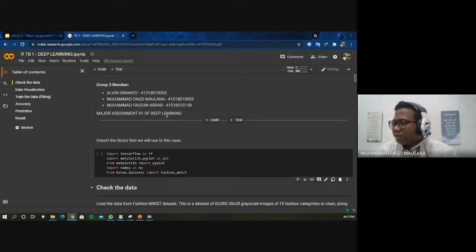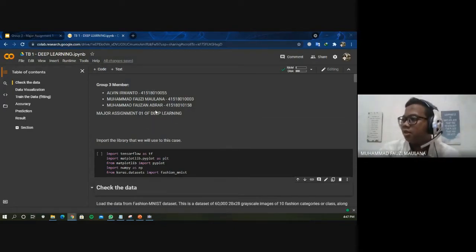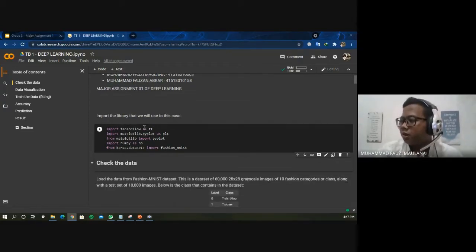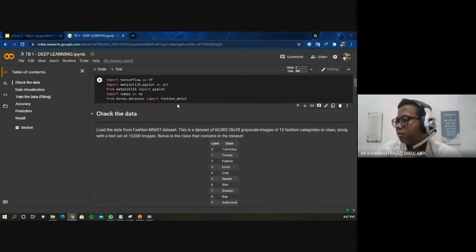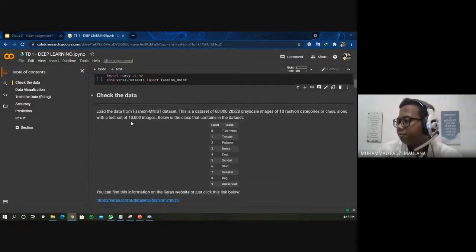Okay, thank you, Fauzan. This is our project. We are using Google Colaboratory. The first thing that we need to do is import the libraries for our project. We import TensorFlow, Matplotlib, NumPy, and for the Fashion MNIST dataset, we use it from the class.